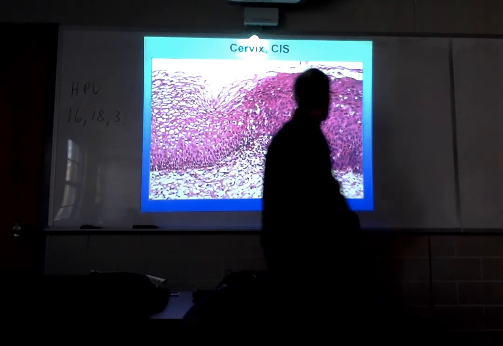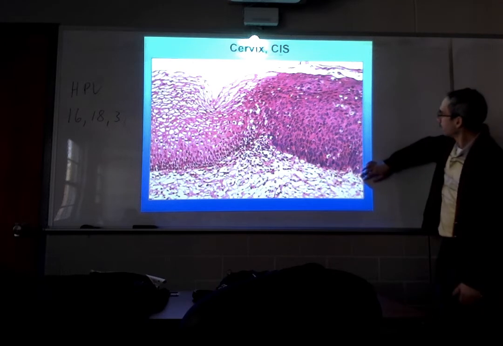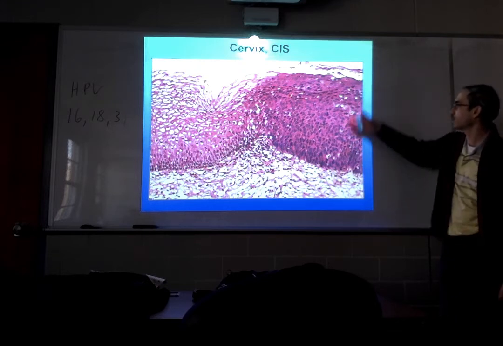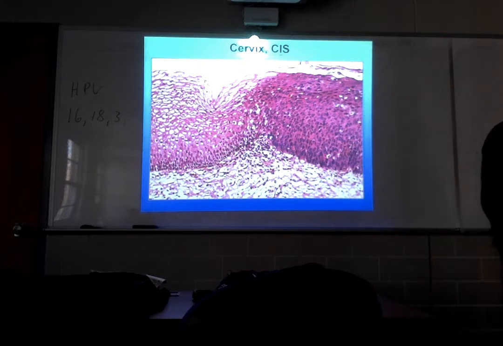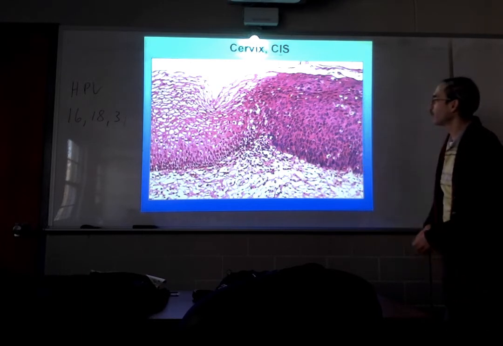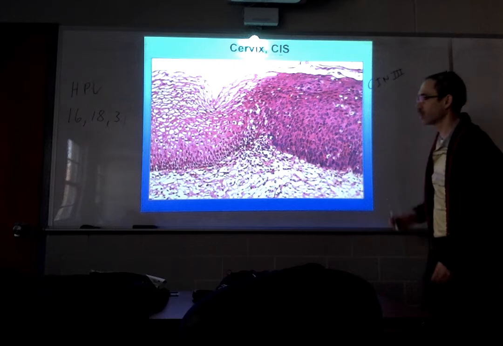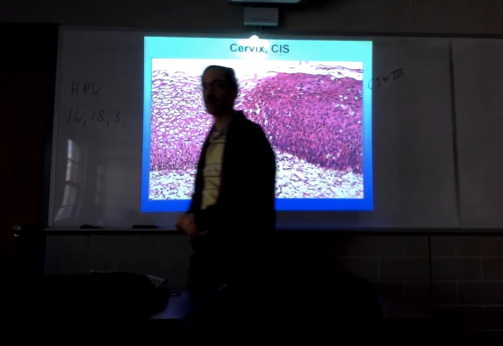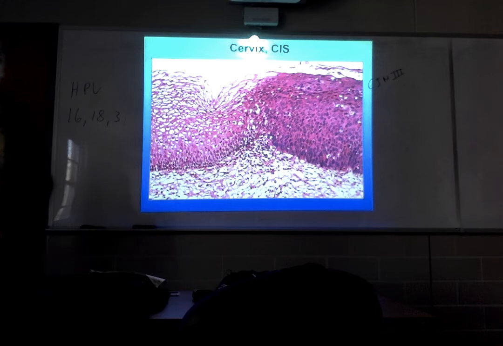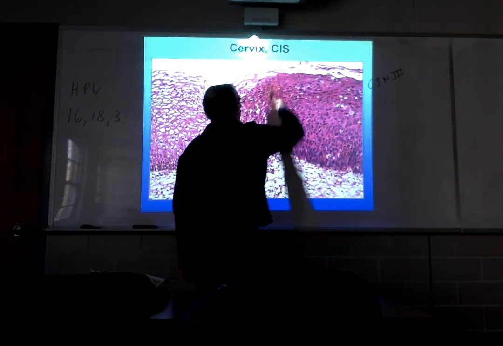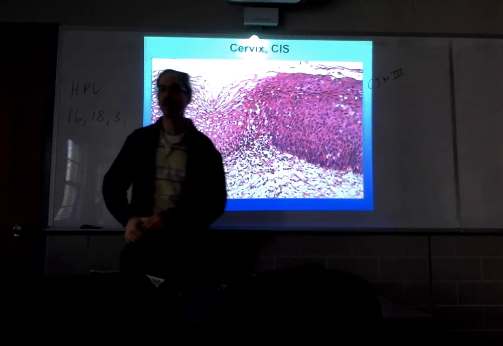Look over here. Throughout the entire thickness of the epithelium, these cells display high NC ratios. There's almost no evidence of maturation of these cells at all. You've got full thickness dysplasia. We could call that CIN3 because it is a very severe form of dysplasia, but we have a special name for an epithelium that is dysplastic throughout its entire thickness. We call it carcinoma in situ, CIS. Carcinoma in situ.